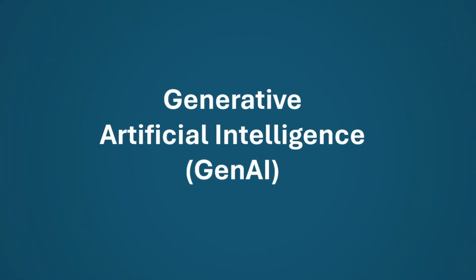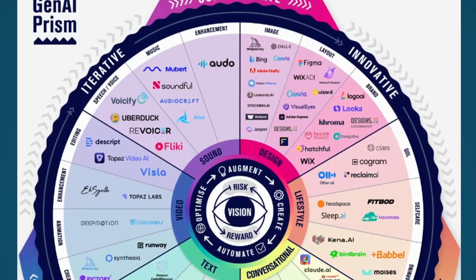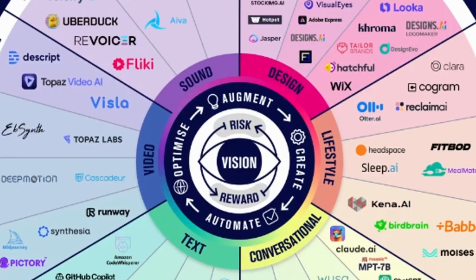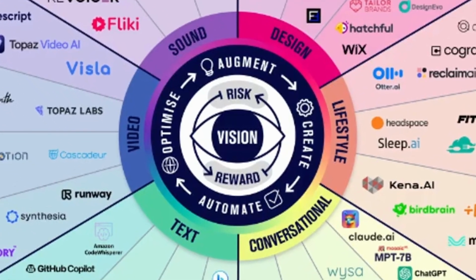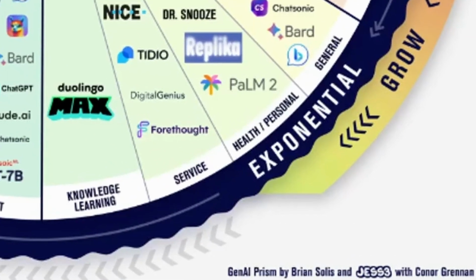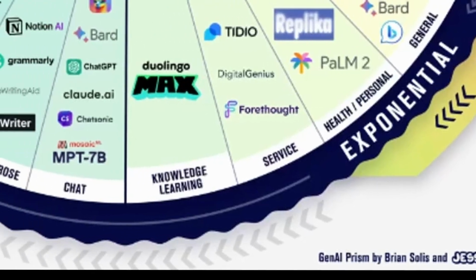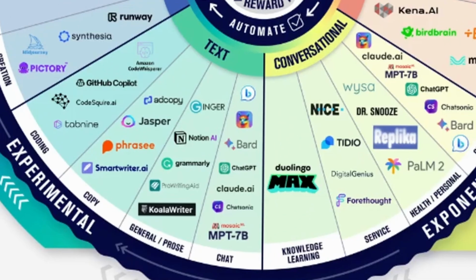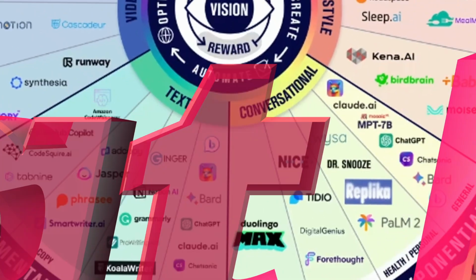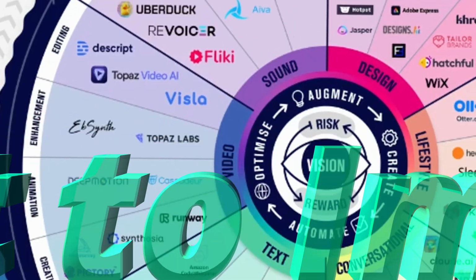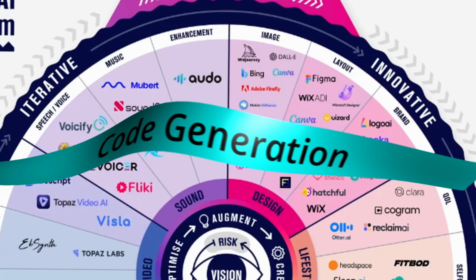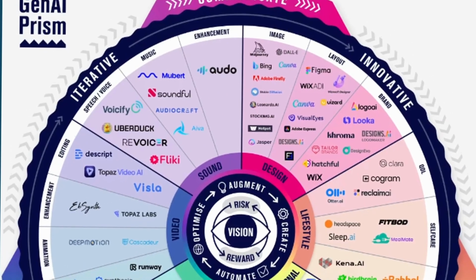Generative Artificial Intelligence, GenAI. Generative AI has taken the world by storm. This is a visual depiction of generative AI called GenAI Prism, created by Brian Sellis using Jet3 design in collaboration with Connor Gannon. We can see here AI has already performed many complex tasks like summarizing text, conversational chat, image generation, conversion of text to video, generating sound and music, analyzing, fixing, and generating code, and what not.